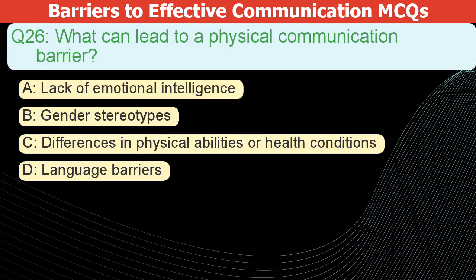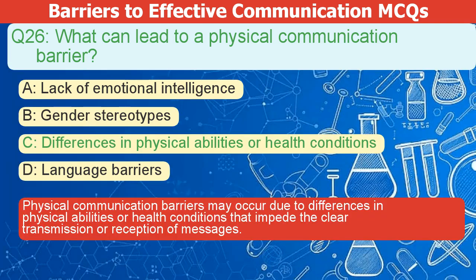What can lead to a physical communication barrier? A. Lack of emotional intelligence. B. Gender stereotypes. C. Differences in physical abilities or health conditions. D. Language barriers. The correct answer is C. Physical communication barriers can happen because of differences in physical abilities or health conditions that make it hard to send or receive messages clearly.